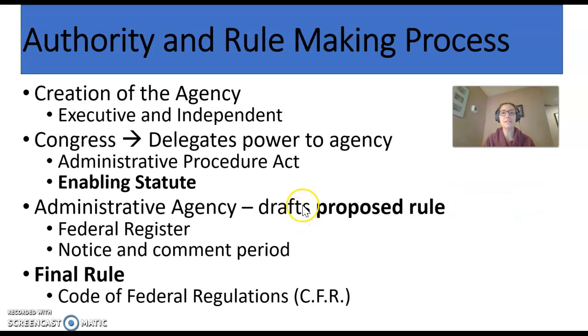Okay, so now a little bit about the rulemaking process. I'm sorry this slide has so many dense words on it, but I think it's really important for us to understand. When we're talking about administrative rules and regulations, and we're saying that they have the force of law, we want to know where that authority comes from, because it's not spelled out in the Constitution the same way the judicial branch and the legislative branch are.